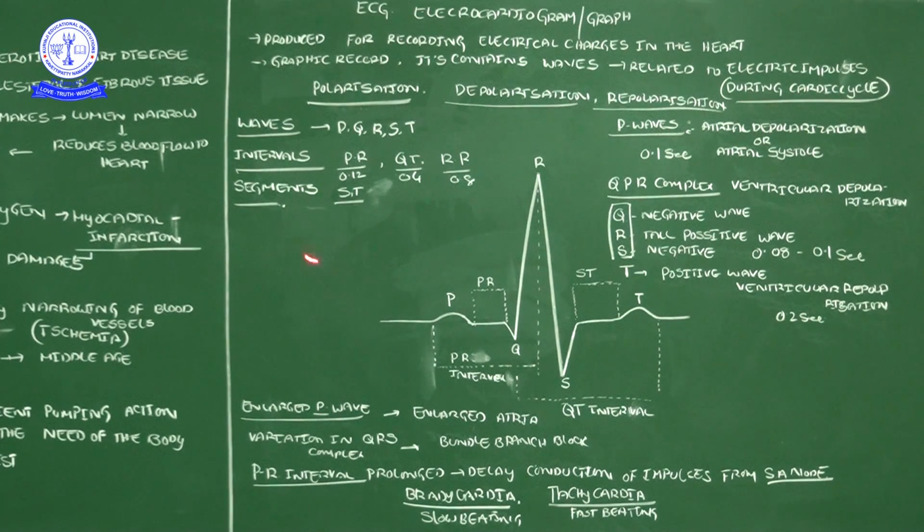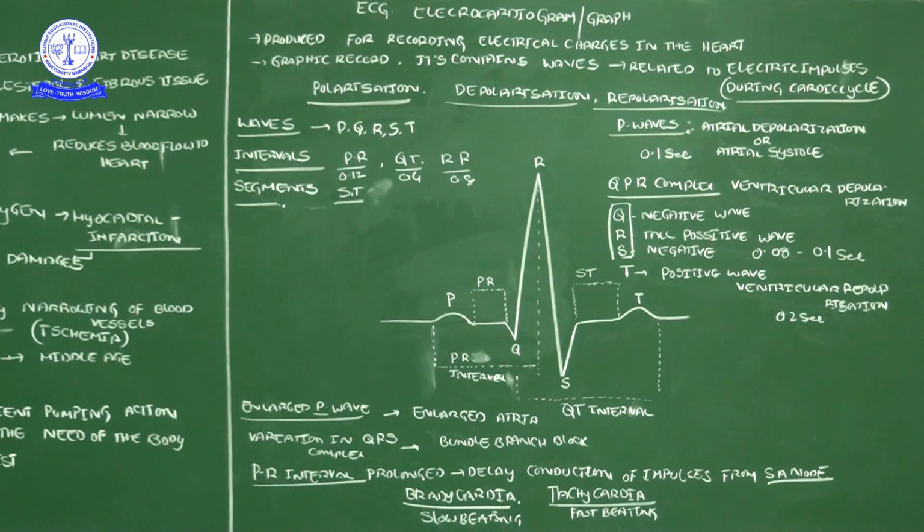Here the ST segment and the PQ segment or PR segment, these are the segments. So an electrocardiogram contains waves, intervals and segments, which you should remember, as there may be a chance of an MCQ question.